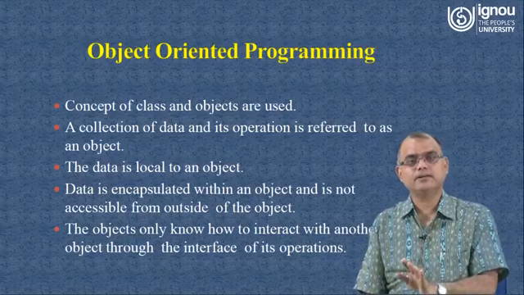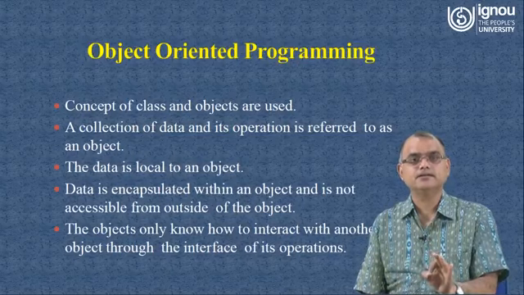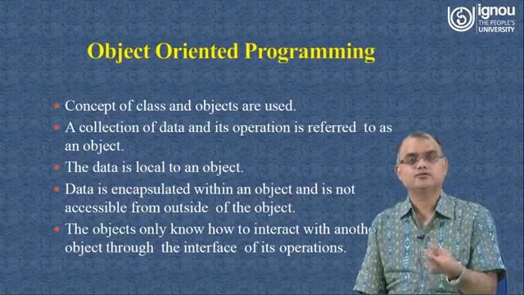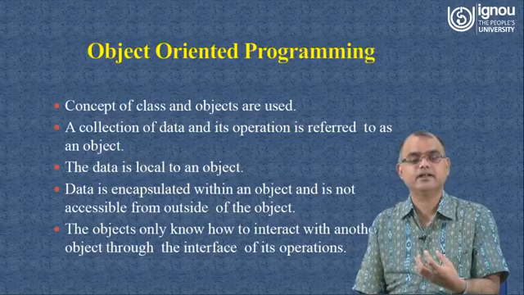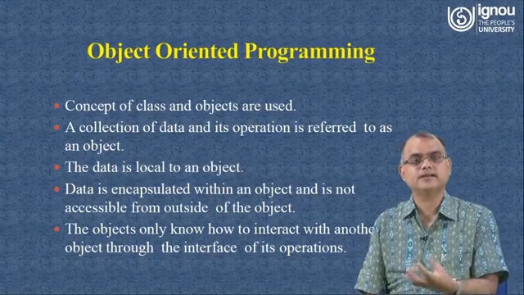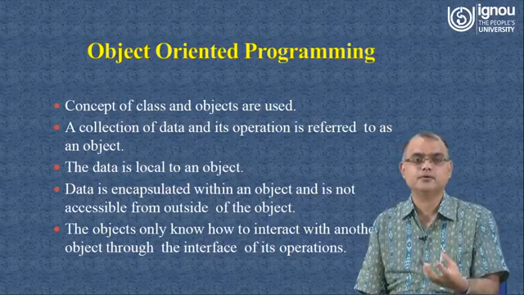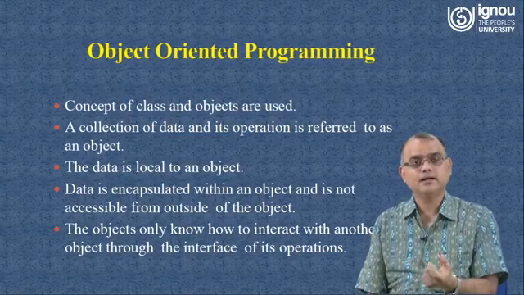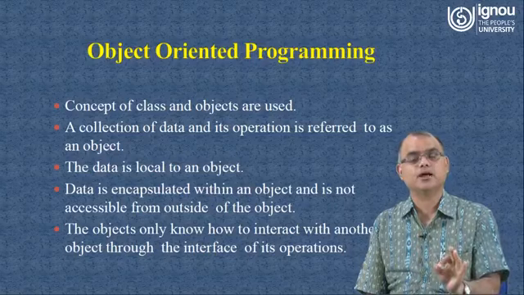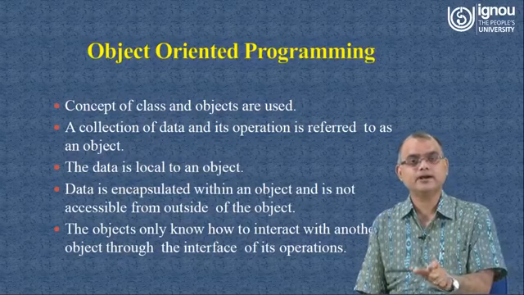Now, if I am thinking about a student as an object, it means that the student should exist physically or logically. Obviously, your logical existence will be there when you are registered in a specific program, then you are a student of that program, and that entity carries out different kinds of activities in that system. For example, once a student is registered, that student has associated attributes. For example, if you are registering in BCA third semester, then you are a BCA third semester student of the IGNOU program. In addition to that, you will have some more attributes.